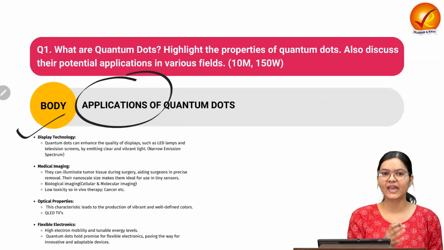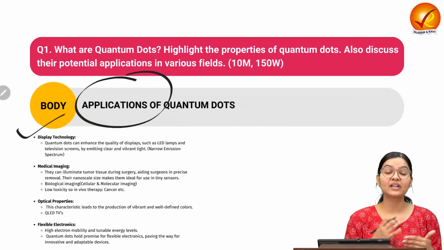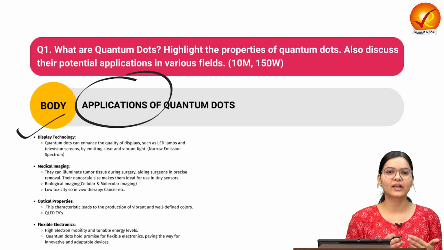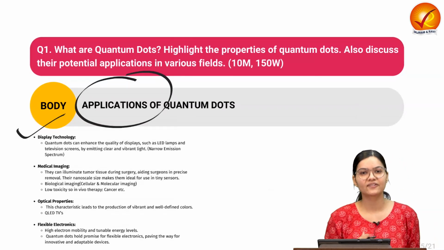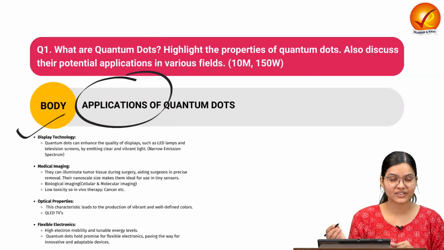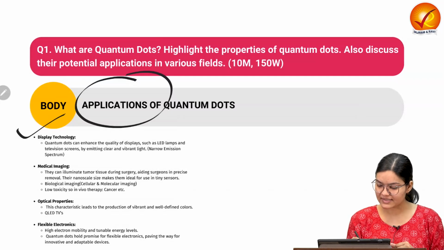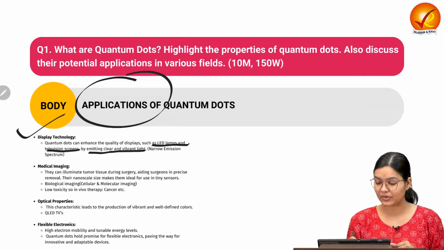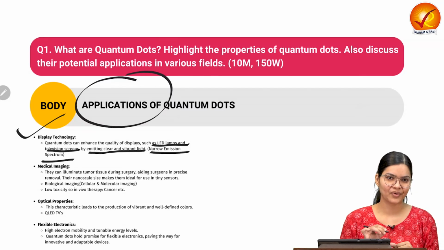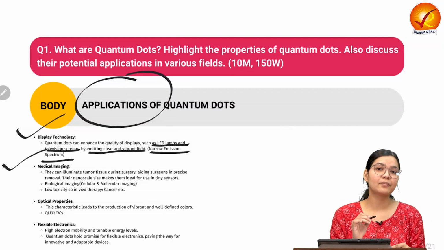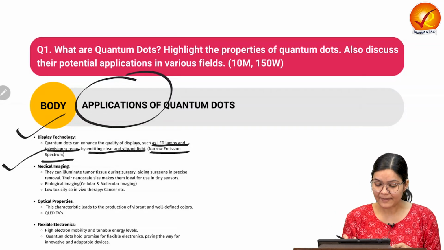Display technology. As we have seen, these can emit vibrant and very specific kinds of colors. That is why they are used for different kinds of displays. So they are used for display technology such as LED lamps and television screens, by emitting clear and vibrant light, because it has a narrow emission spectrum. Okay. The second very important point is related to medical imaging.